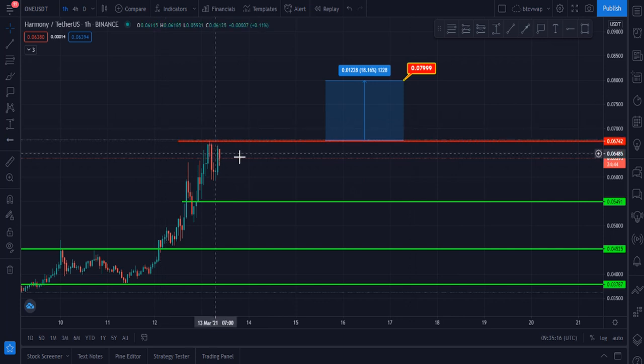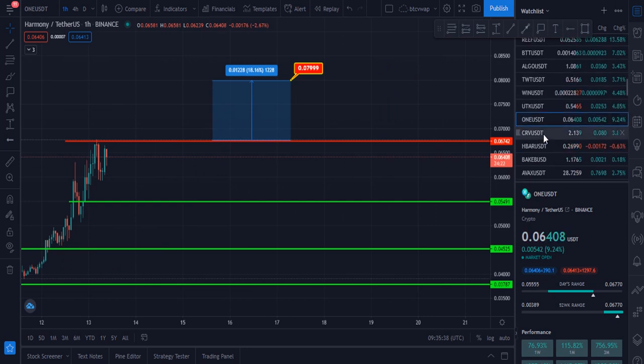This is the target. If Harmony breaks the 4-hour upside resistance and closes a 4-hourly candle above this zone, then definitely it will go to hit this target, otherwise maybe some sideways action.